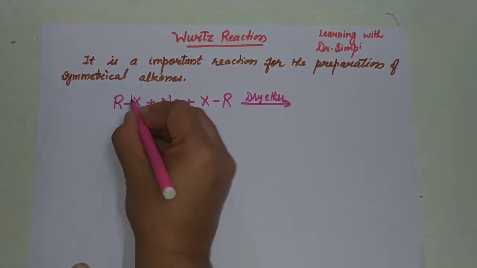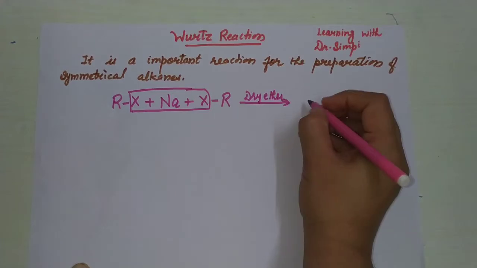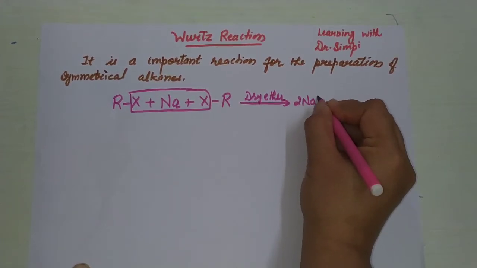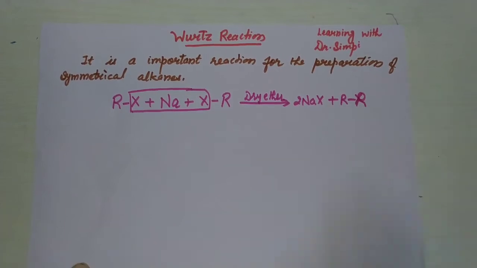and it forms like this. Removal of 2NaX and the formation of a symmetrical alkane takes place in the Wurtz reaction.